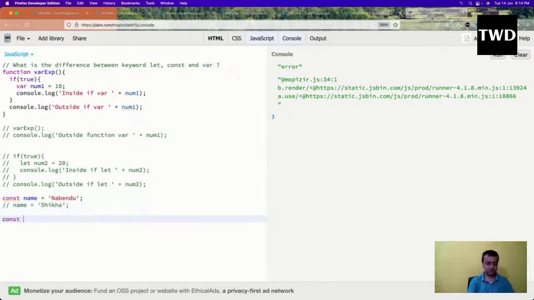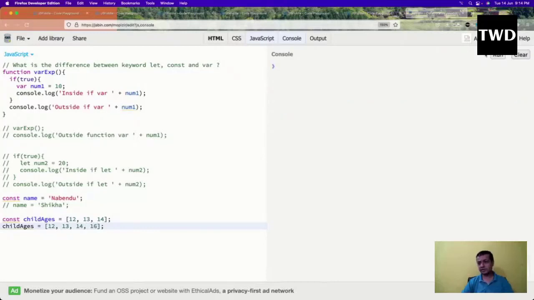I'll do a const child ages equal to maybe 12, 13, 14. So I have all these things. Now what will happen here? Suppose I want to add one more thing here. I cannot come here and do it like this: child ages is 12, 13, 14, and then a 16. Again, it will give me an error.